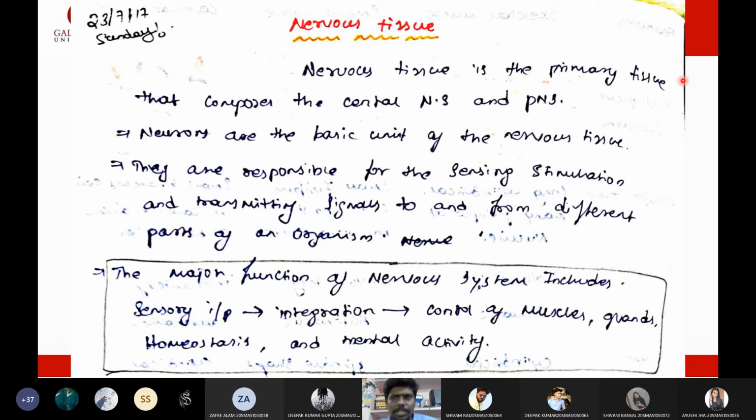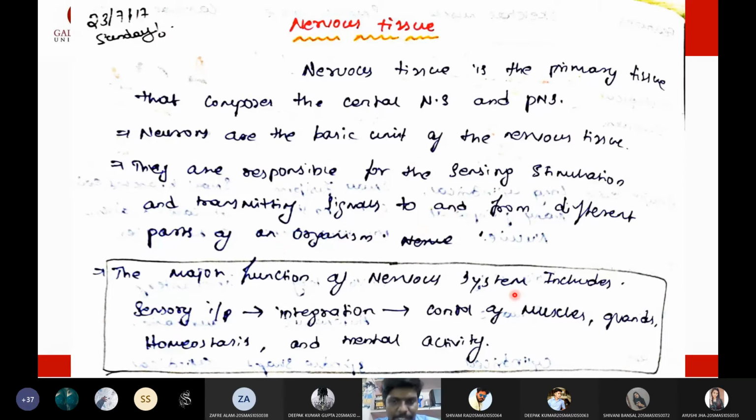Okay. So nervous tissue is the primary tissue that composes the central nervous system and the peripheral nervous system. Neurons are the basic unit of the nervous system. All of the nervous system is made up of neural tissue or neurons, and they are responsible for sensing, stimulating, and transmitting signals to and from different parts of the organism.